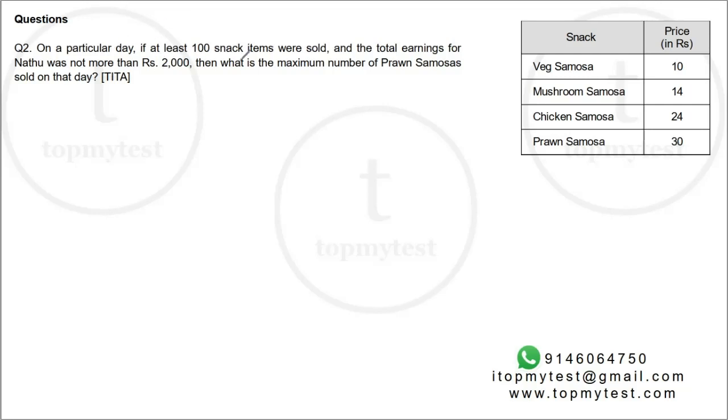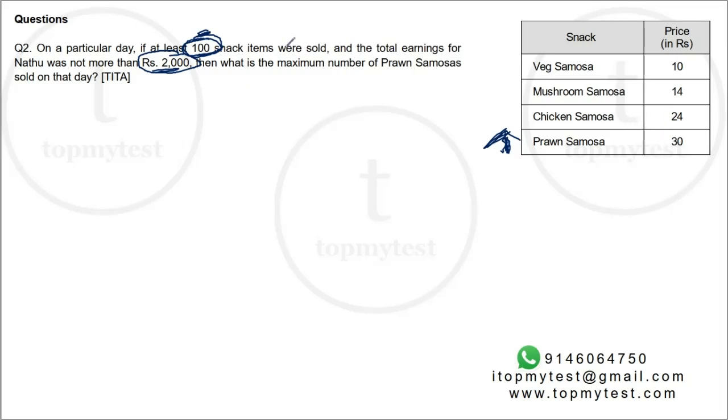Question number 2. On a particular day, if at least 100 snack items were sold and the total earnings of Nathu was not more than 2000, what is the maximum number of prawn samosas sold? Now this is like a flip side of this, right? You want to maximize prawn samosas. Have at least 100 snack items. But the total earnings should not breach 2000. Okay, let's do it in a similar manner.